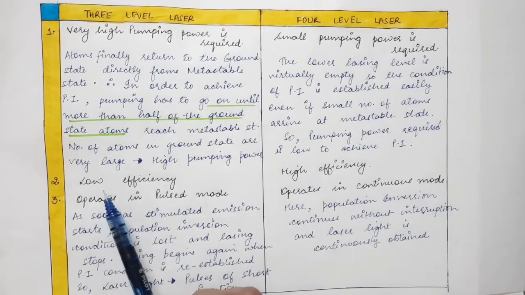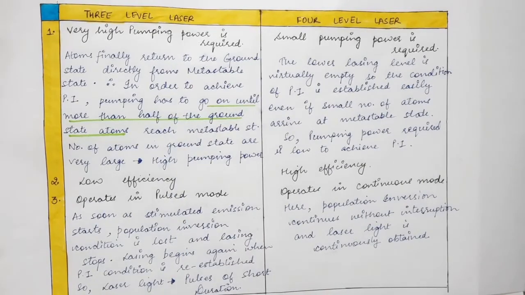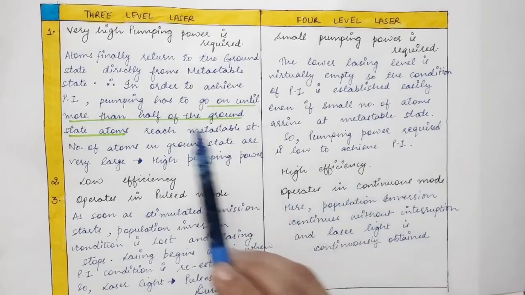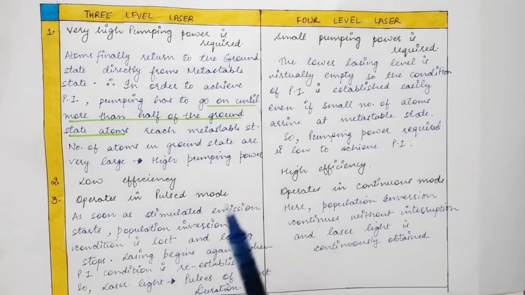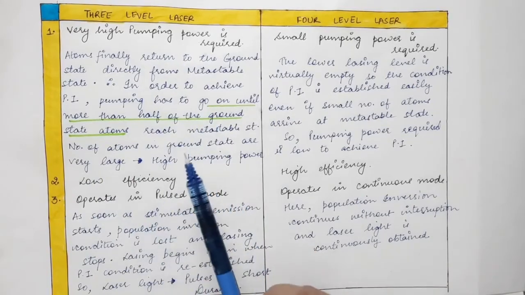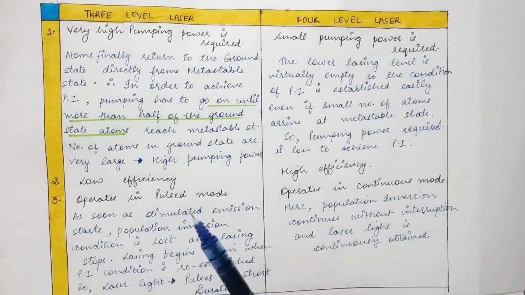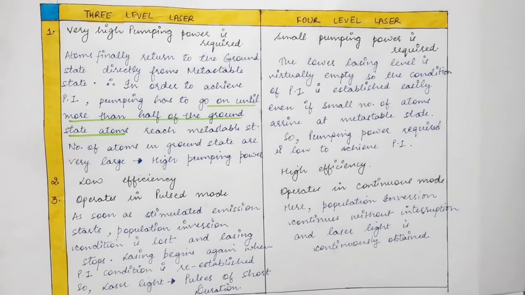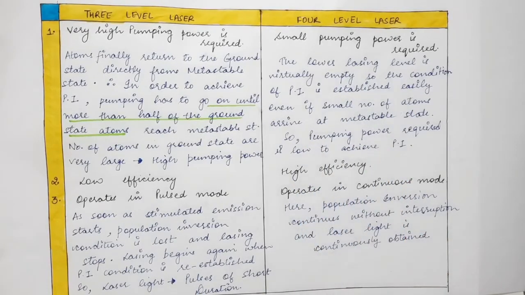And the second point is that the efficiency of a 3-level laser is low, whereas the efficiency of a 4-level laser is high. The pumping power, that is the input power, required is very high in the case of 3-level laser, and efficiency is power output over power input. Efficiency of a laser is nothing but power output divided by power input. So if input power is very high, then efficiency is comparatively low for the 3-level laser, and for the 4-level laser the efficiency will be high.